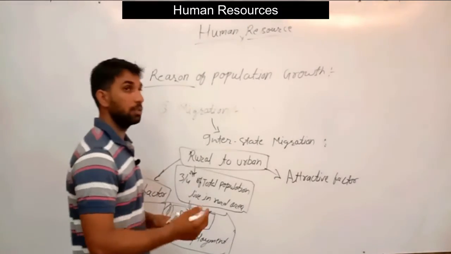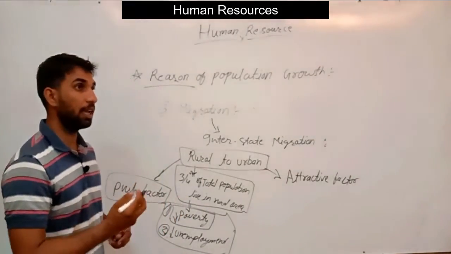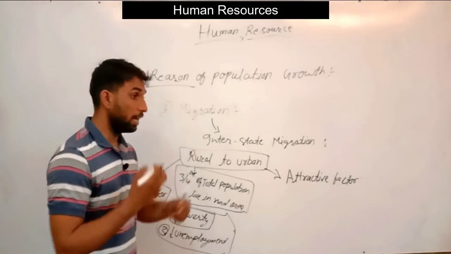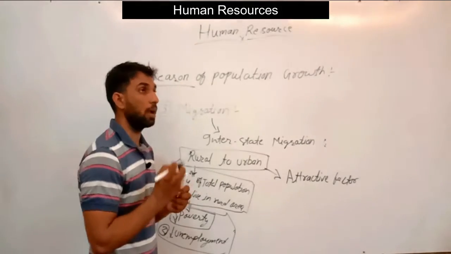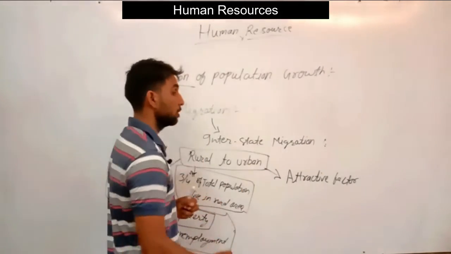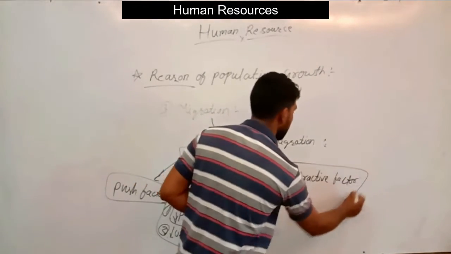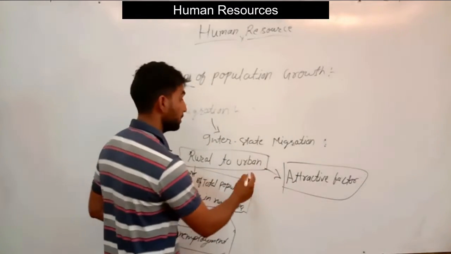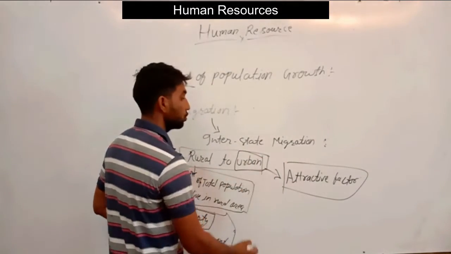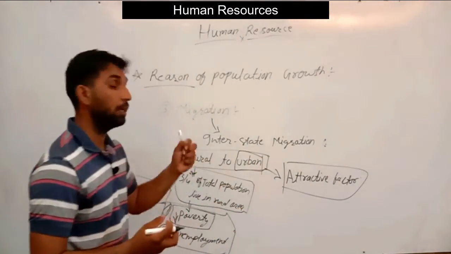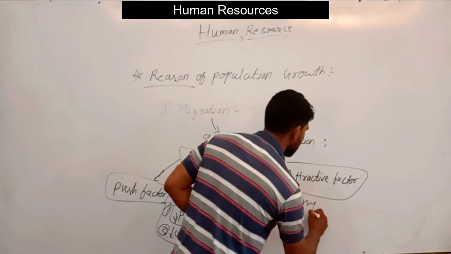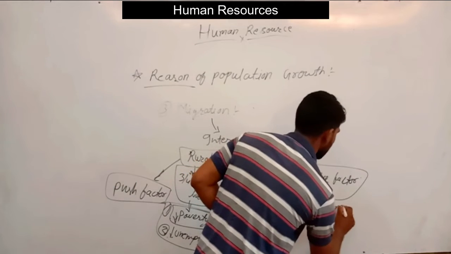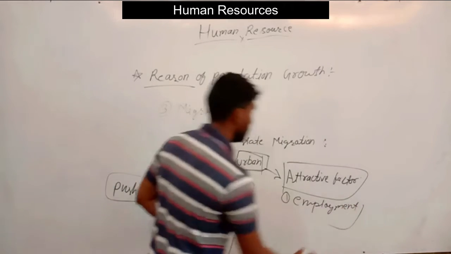The other place is the destination of the migrants, and that particular place has some attractive features, so people migrate there. The attractive factors of that place are the urban areas in India. So what are the attractive factors in urban areas? The first one is employment.